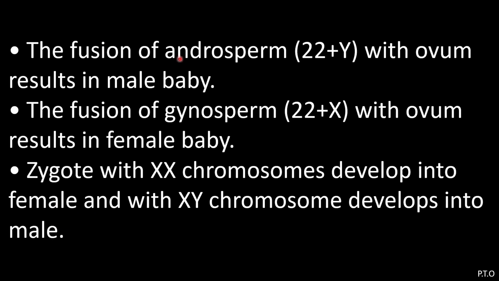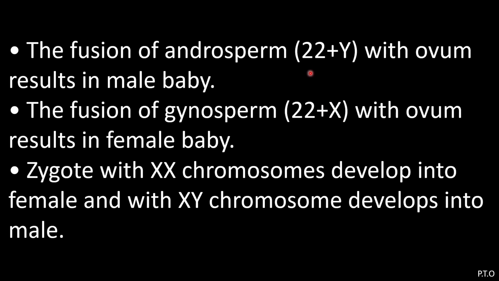The fusion of androsperm, that is 22 plus Y, with ovum results in the male body. And the fusion of gynosperm, 22 plus X, with ovum results in the female body. So 50% of the sperms have the Y chromosome and 50% have the X chromosome.